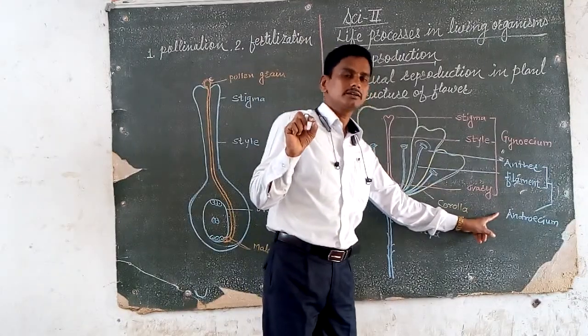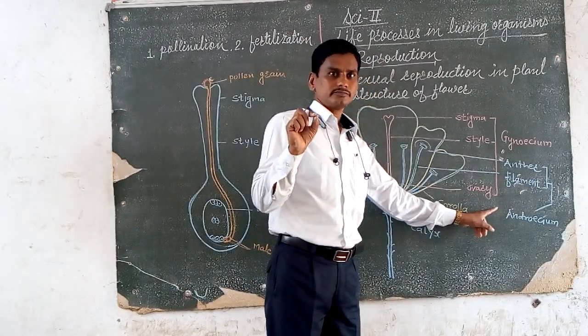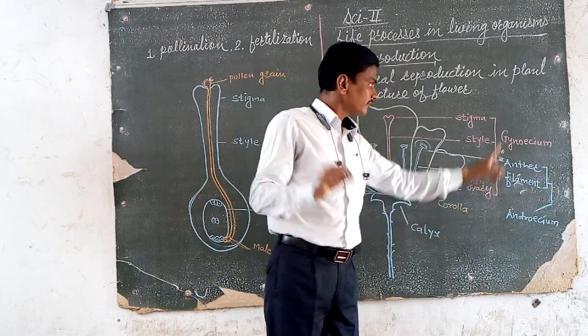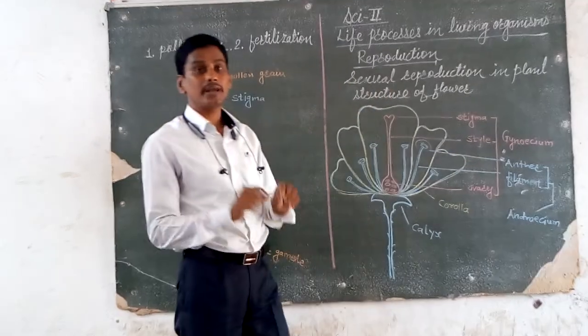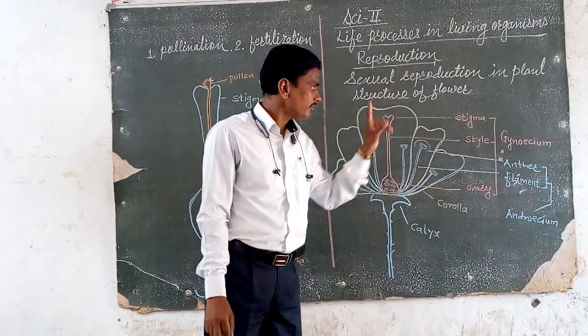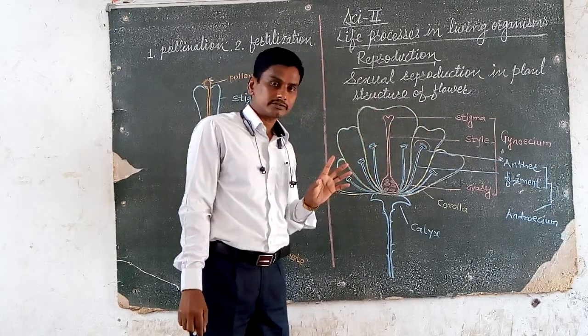Androecium is known as stamen. Gynoecium is known as carpel. This gynoecium is again divided into three parts.